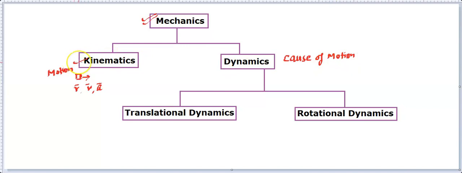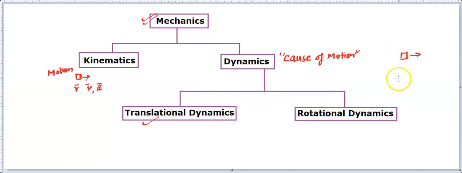So first we have learned how to describe a motion. For that you need to know acceleration, then you can find velocity, then you can find position. Now we will be focusing on the cause behind the motion. So when any object is placed, let's say this is an object, and if it starts moving, then we need to bother why this object starts moving, right? What is the cause? Then you'll find there are two types of motions basically. One is translatory motion, another is rotational motion.